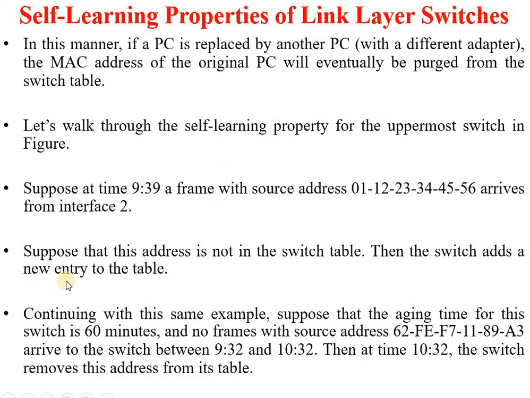Suppose this address is not in the switch table; then the switch adds a new entry to the table. This is the first transaction, so at that time the switch table adds the new entry. At the initial stage, when the switch table is empty, the switch doesn't know where to transmit the data packet.